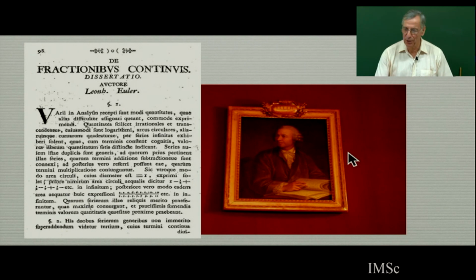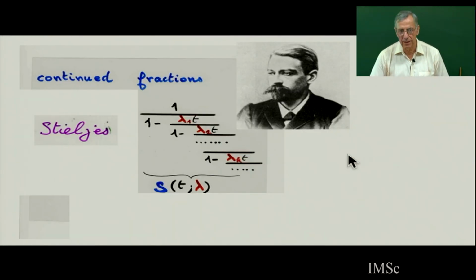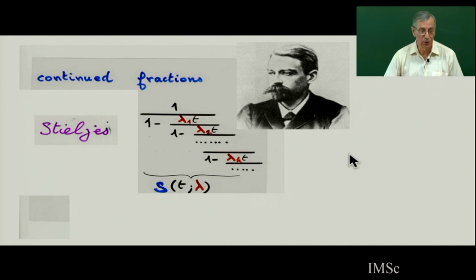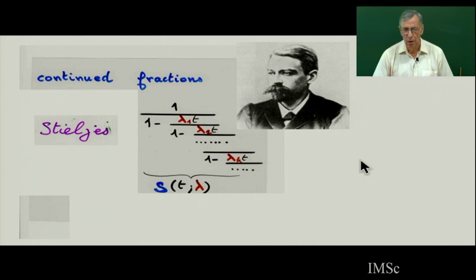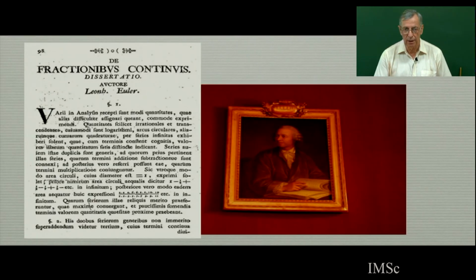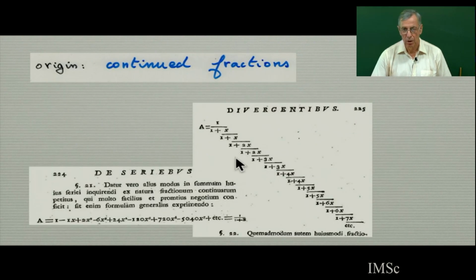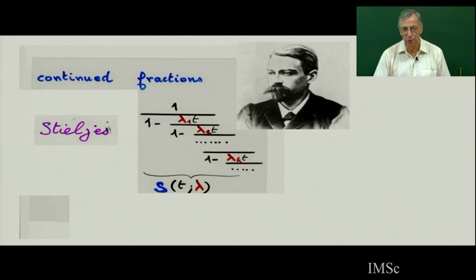And so the continued fraction you have seen for the expansion of n factorial is called a Stieltjes continued fraction. So Stieltjes studied a lot about continued fractions, and he even defined the Stieltjes integral for the orthogonality of orthogonal polynomials. So this is Stieltjes, you see, the coefficient lambda k was exactly in Euler, this coefficient lambda k was 1, 1, 2, 2, 3, 3, but just there is a plus instead of a sign, so you get a minus, plus, minus. But the coefficients in Euler's continued fraction are 1, 1, 2, 2, 3, 3, 4, 4.